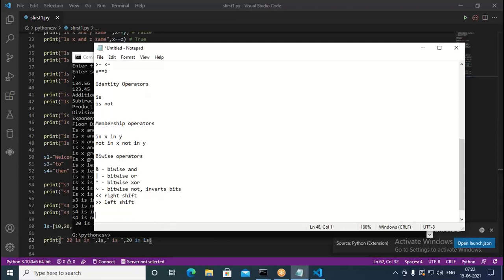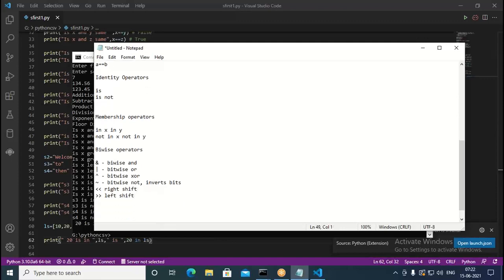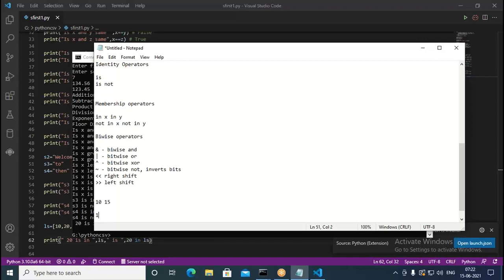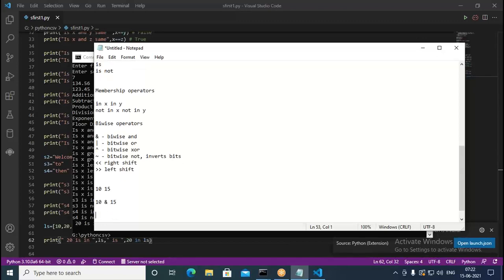Now I will explain how the bitwise AND operator works. For example, I have 10 and I have 15. I have two numbers, 10 and 15. Whenever I perform 10 AND 15, what happens? It's going to work at the bit level. When you convert 10 into binary format, into bits, what do you get exactly?